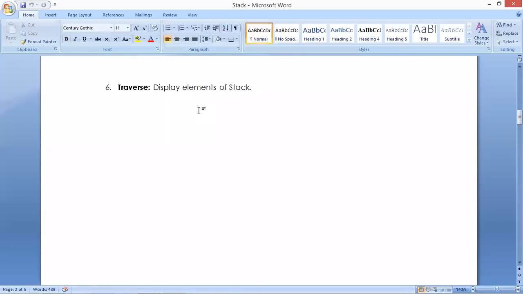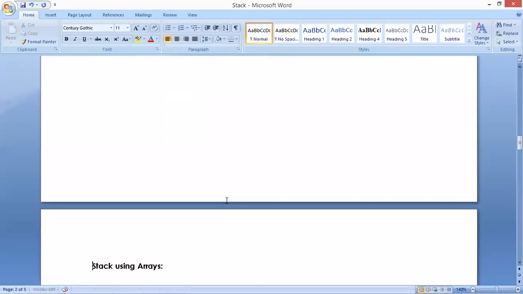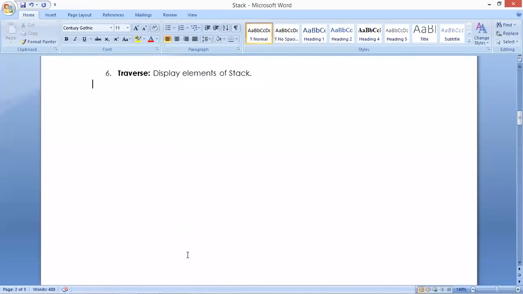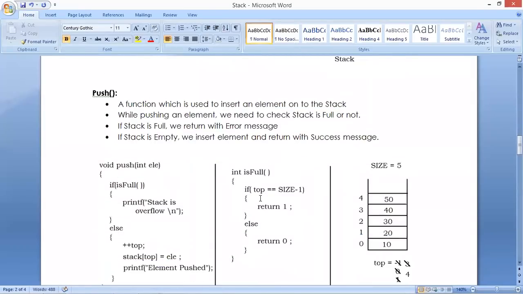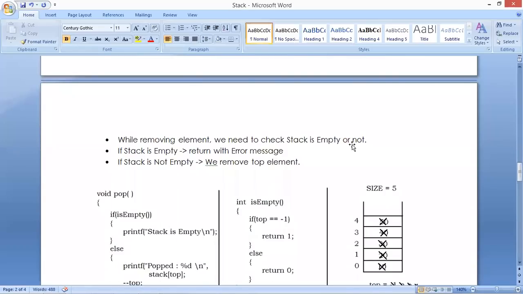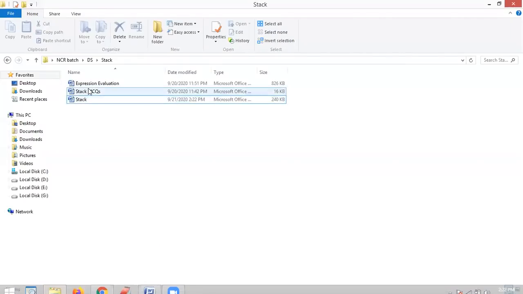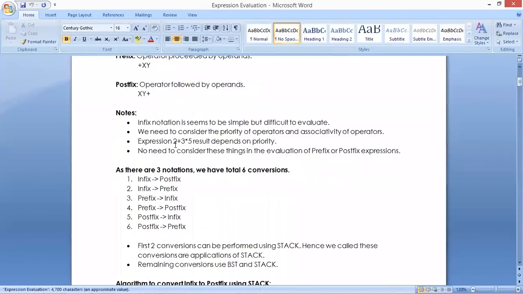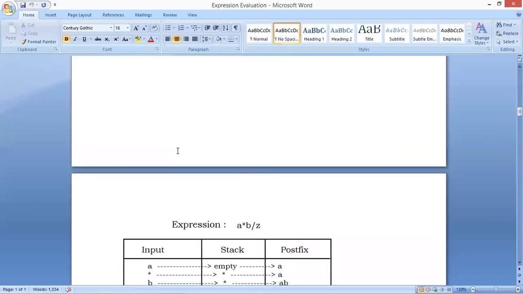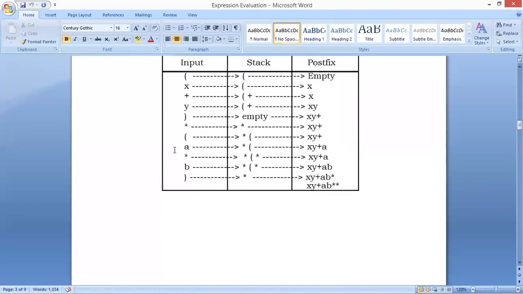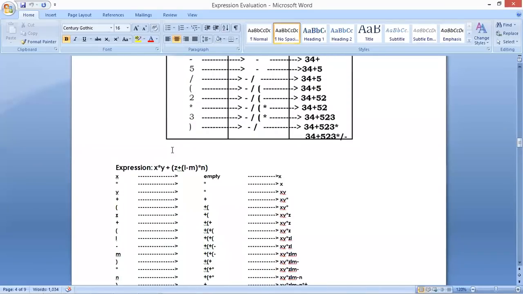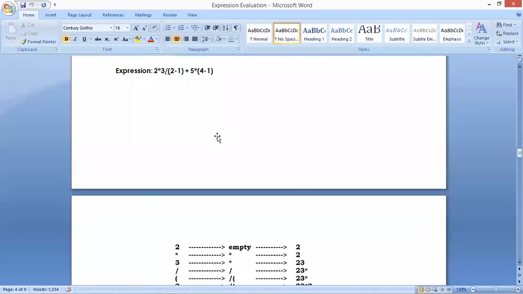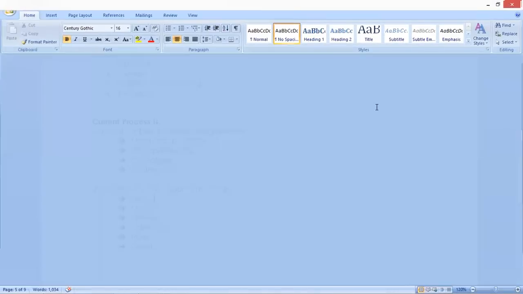stack insertion process, deletion process, other operations, how we can perform them, followed by infix, prefix, postfix evaluations. If you complete these two concepts, then stack will be completed. Sir, how long will it take? It's not a big thing. Each concept will take 1 session or 1.5 sessions.